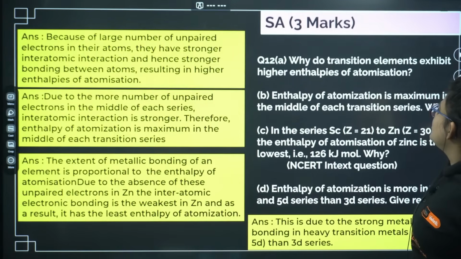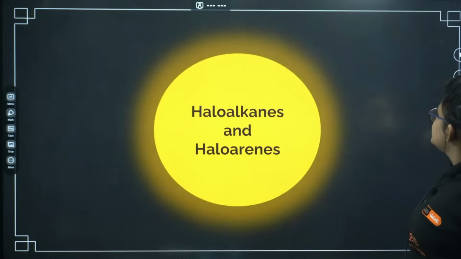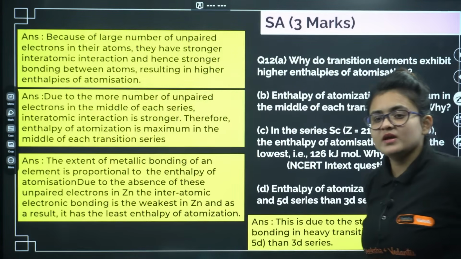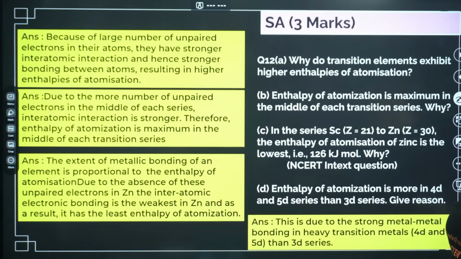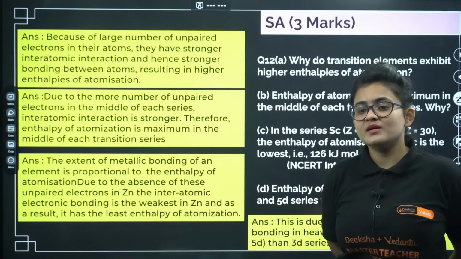Why do transition elements exhibit higher enthalpies of atomization? This is just because they have more number of unpaired electrons. Next question, enthalpy of atomization is maximum in the middle of each transition series, because again they have the maximum number of unpaired electrons. Next, in the series of scandium to zinc, the enthalpy of atomization of zinc is the lowest. Why? Because zinc has no unpaired electron. All the electrons are paired up.